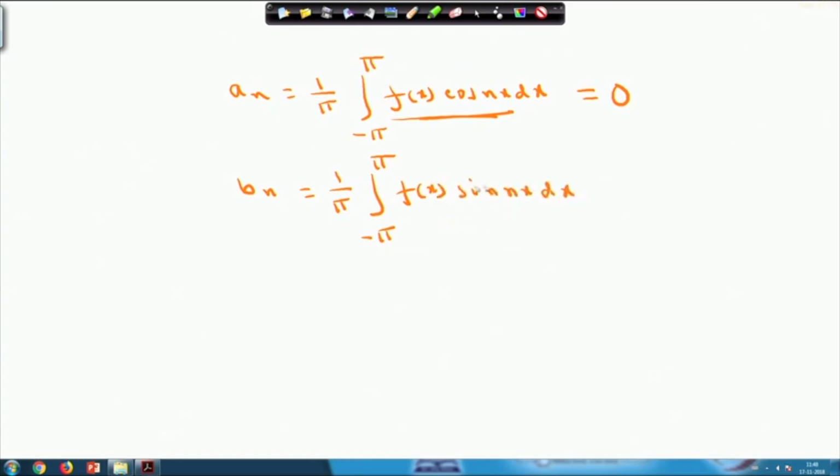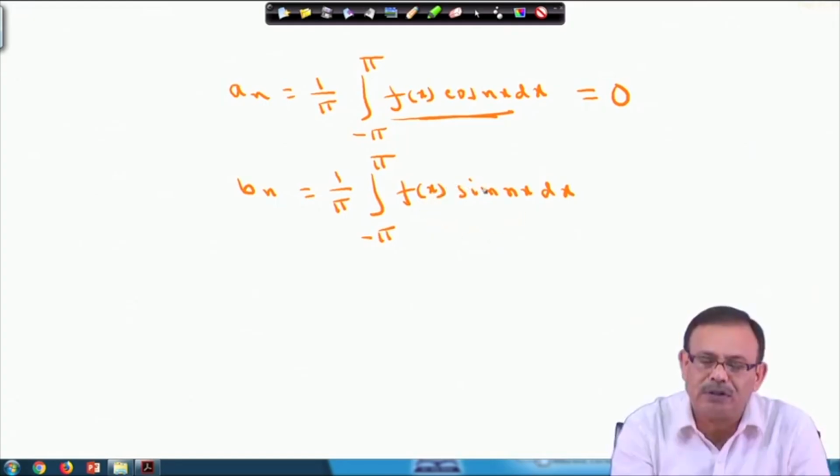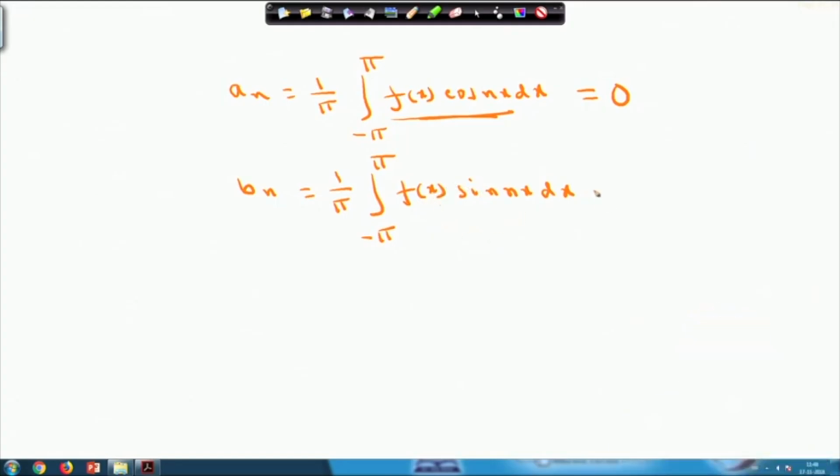Again, f(x) sin nx dx is an even function, since f(x) is an odd function. So from the properties of definite integral, we can simply write it as 2/π ∫ from 0 to π f(x) sin nx dx. Therefore, the Fourier series of an odd function consists of sine terms only, not the even cosine terms, but only the sine terms.